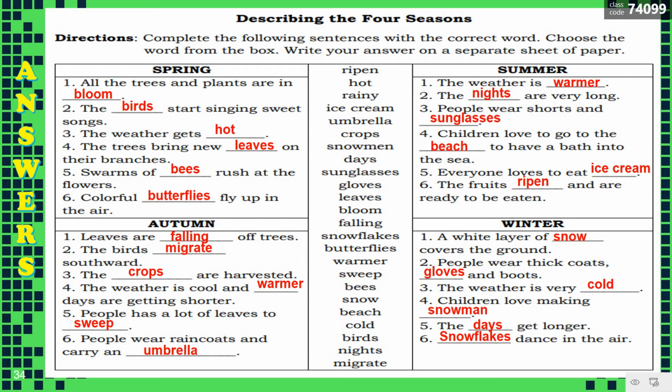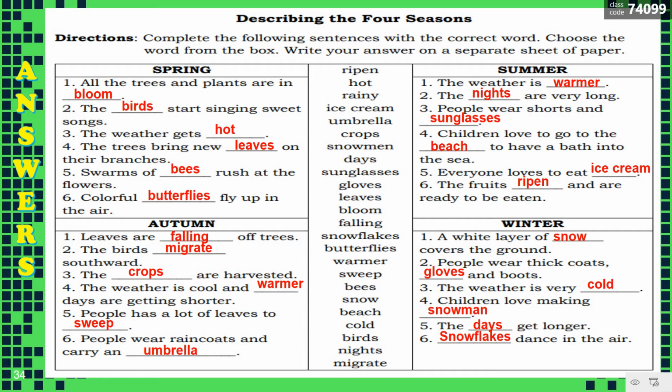How about summer? The weather is warmer. The nights are very long. People wear shorts and sunglasses. Okay, number 4. Children love to go to the beach to have a bath in the sea. Everyone loves to eat ice cream. The fruits ripen and are ready to be eaten.